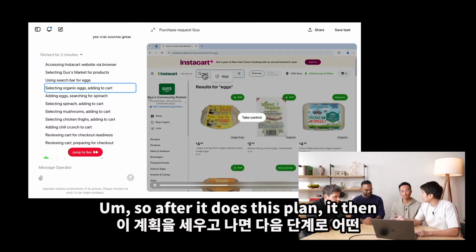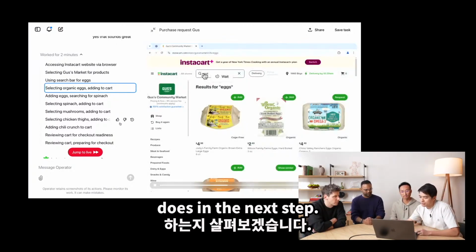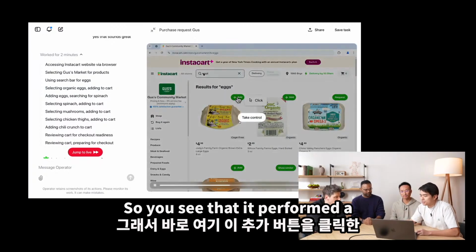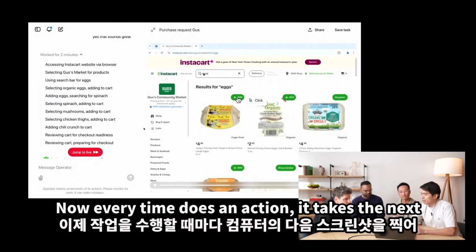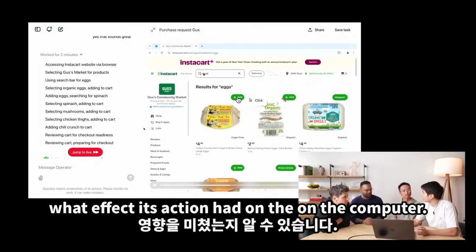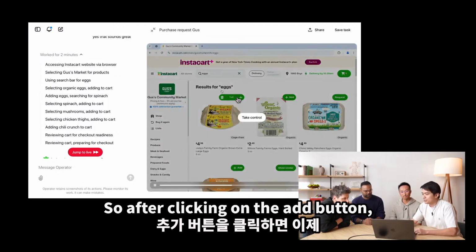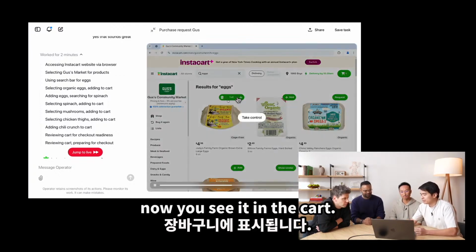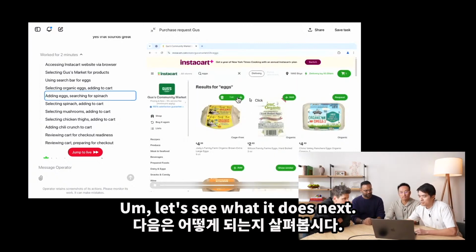So after it makes this plan, it then figures out what the next action it should take is. So let's see what it does in the next step. Okay, so you see that it performed a click on this add button right here. That's very reasonable. Now, every time CUA does an action, it takes the next screenshot of the computer so that it knows what effect its action had on the computer. So let's see what happens next. Yep, okay, so after clicking on the add button, now you see it in the cart. And this just kind of keeps continuing. Let's see what it does next.